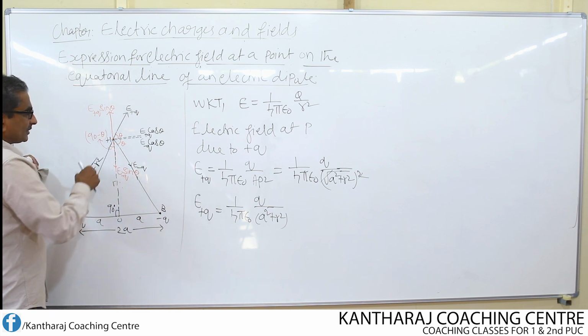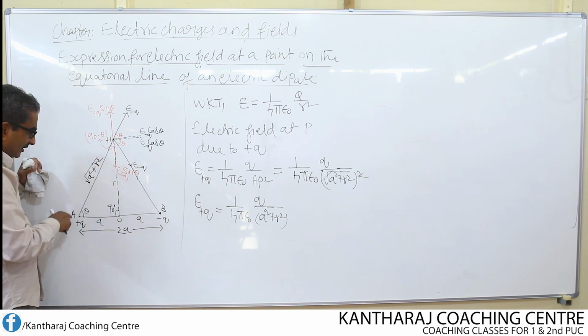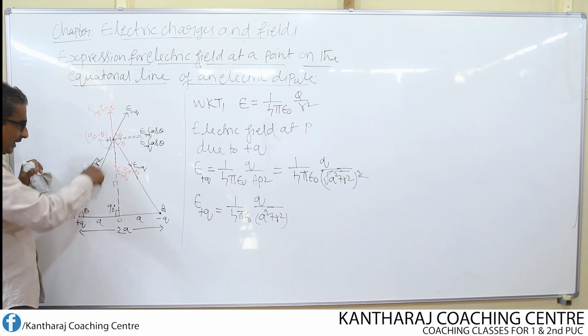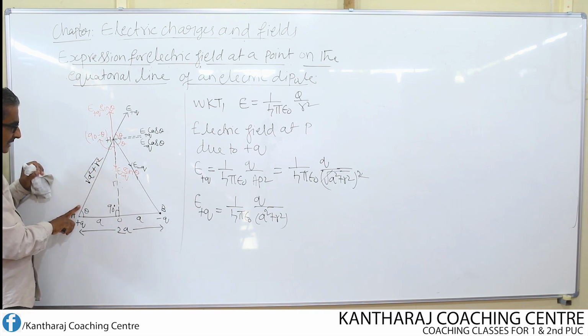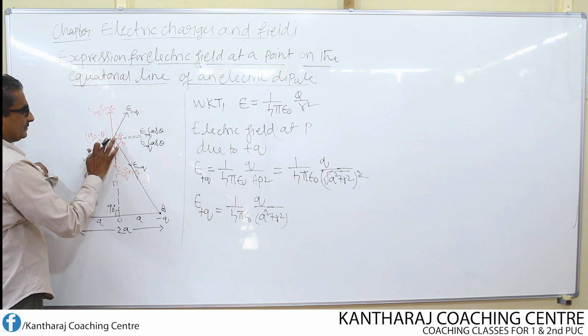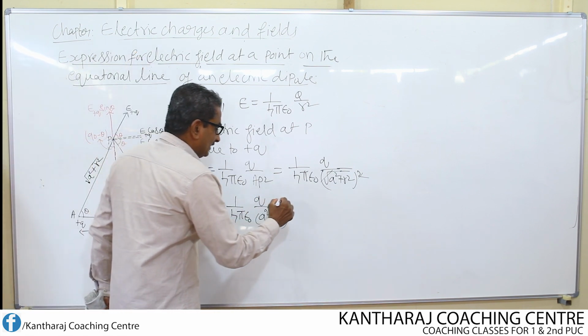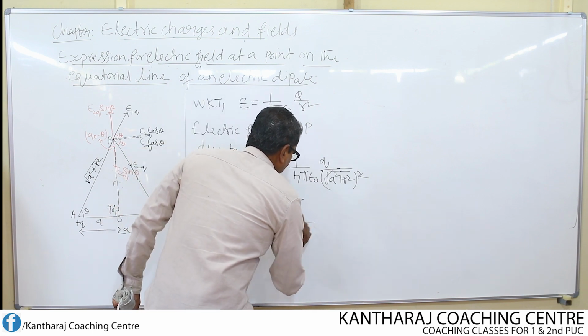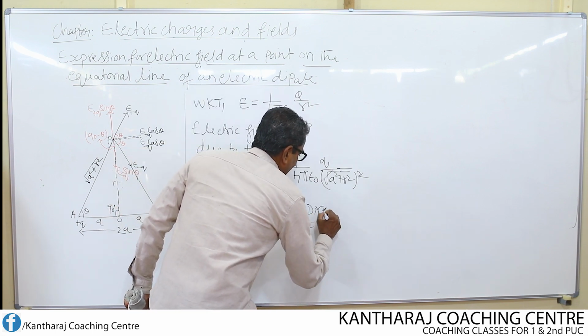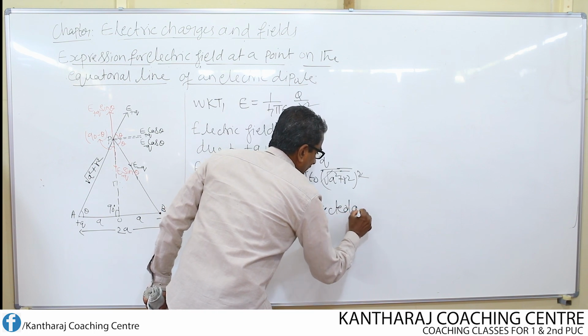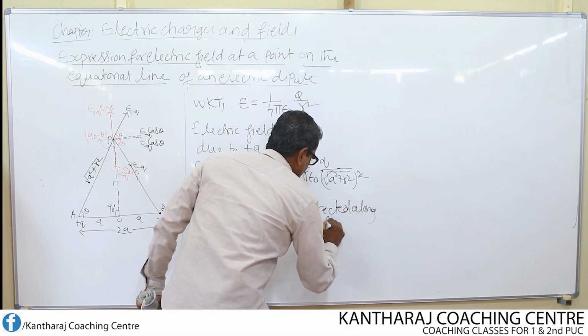The force or the field acts along the line joining these 2 points. Therefore, the direction of the electric field now is from A to P. So directed along AP.